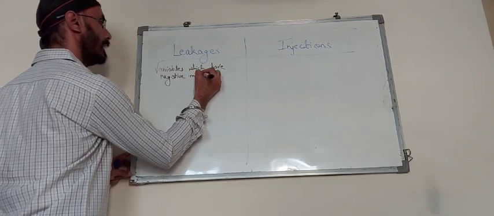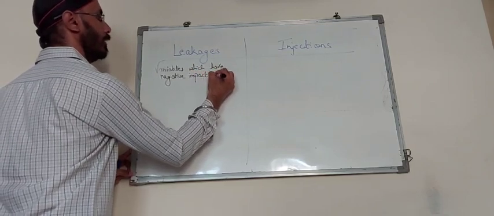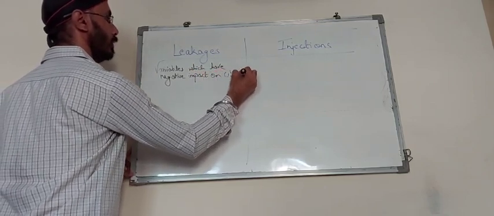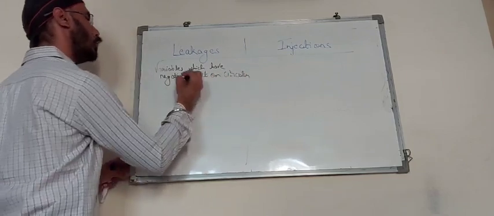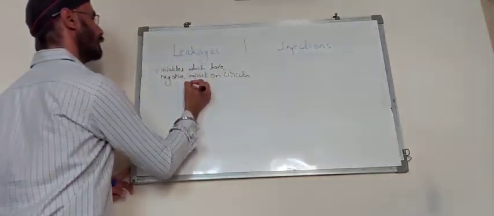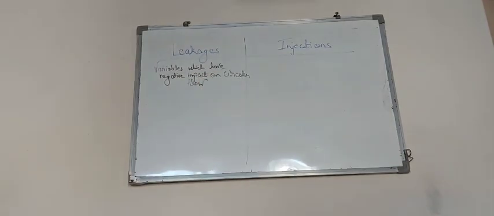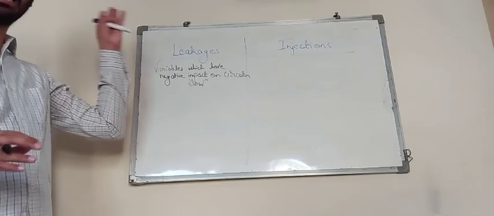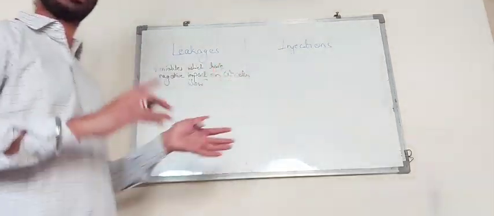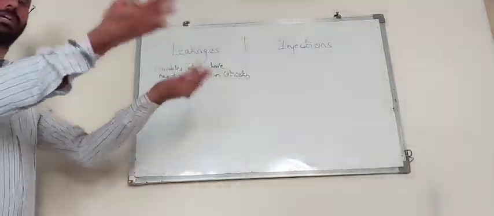Negative impact in the sense they reduce the circular flow because they are drawn out of the circular income. So circular flow of the income is negatively affected by the leakages. Means they are withdrawals.